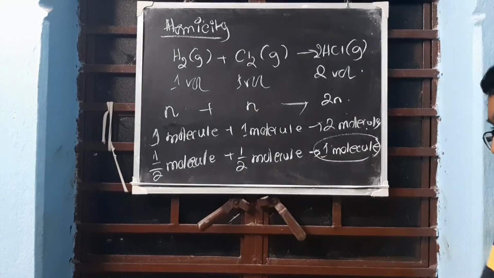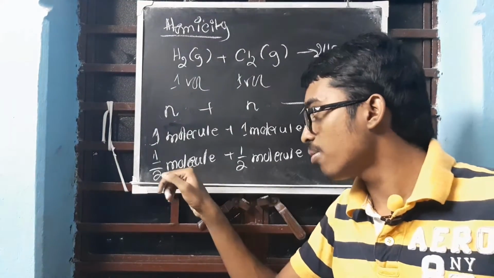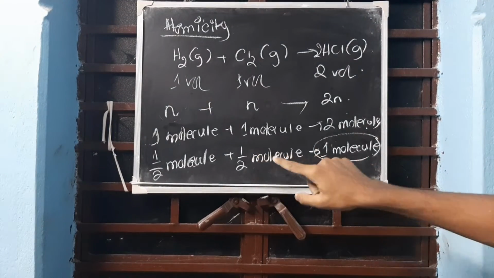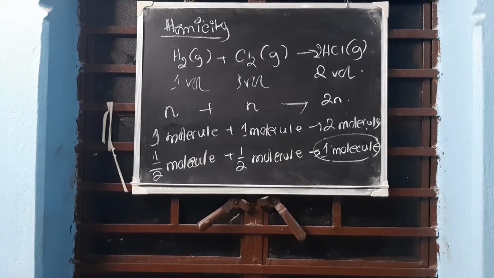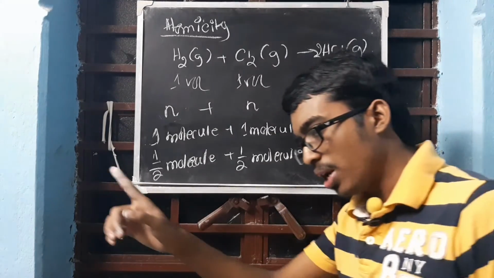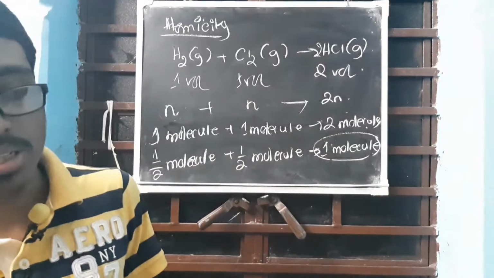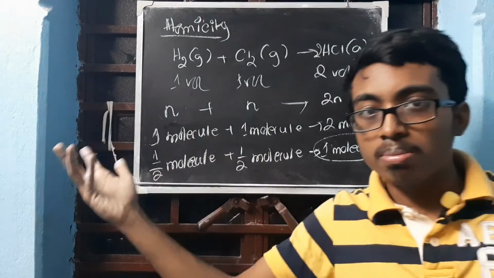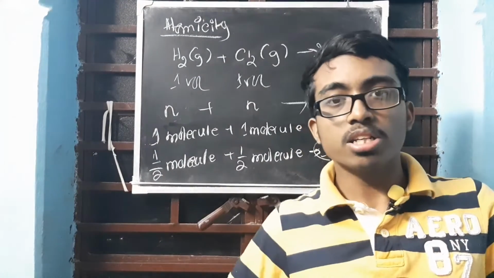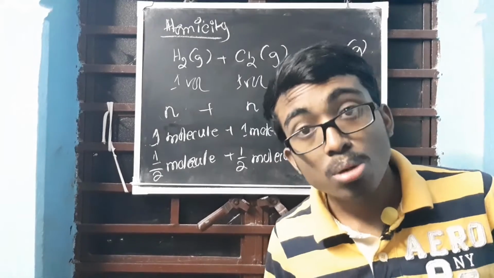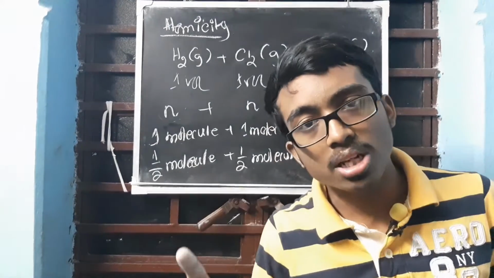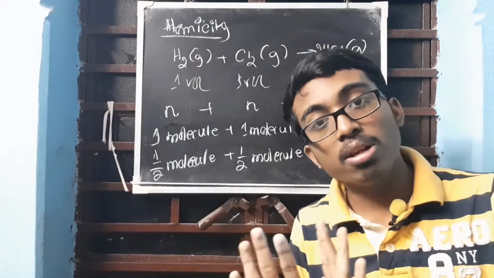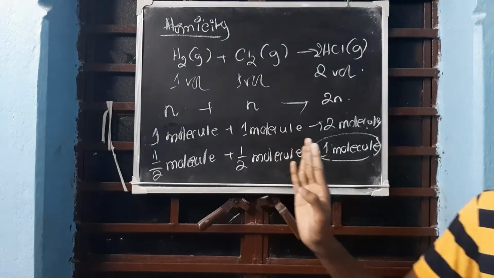Now understand the thing. To make 1 molecule, we are having half a molecule, half a molecule. To make this, we are having half a molecule, half a molecule. Now, if a molecule contains only 1 atom, then half a molecule should not contain any atom. If there is no atom, then what is combining? Nothing. So minimum there has to be 2 atoms in a molecule, because if there is 1 atom, it will be dividing somehow, and that will be no longer considered as a unit of reaction.